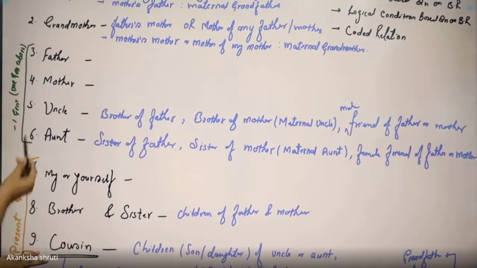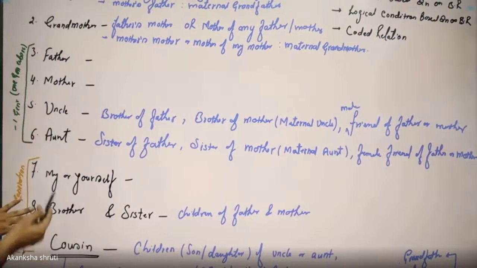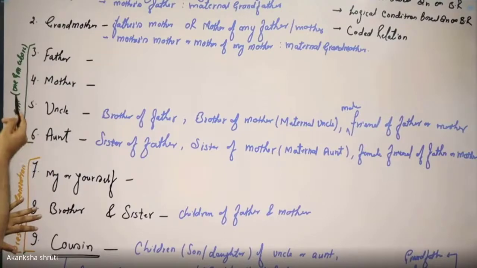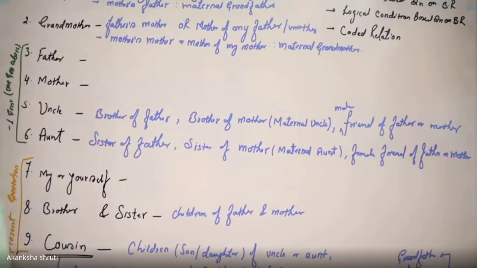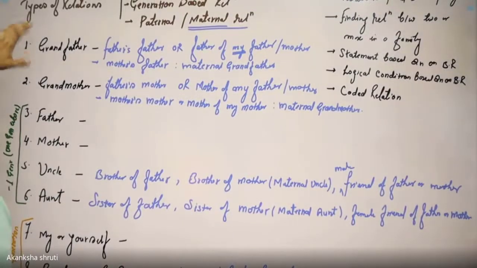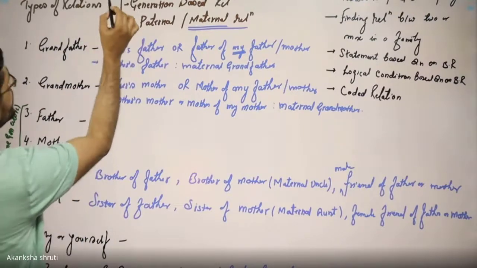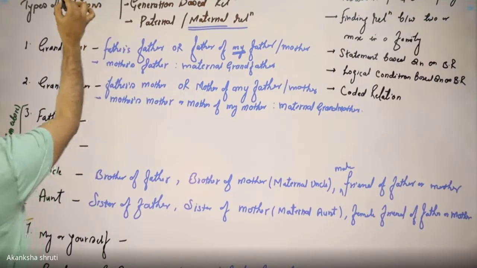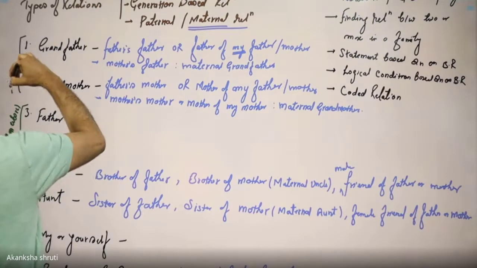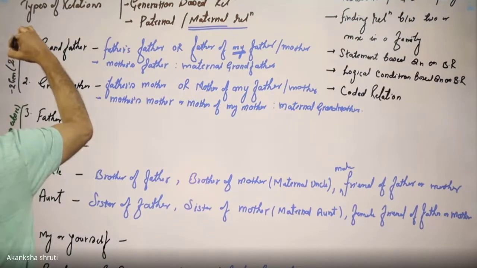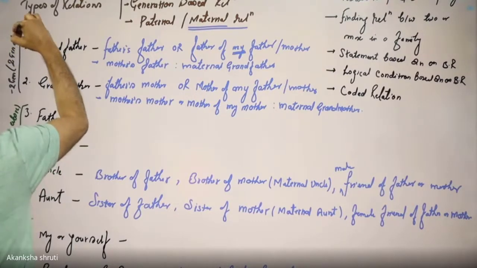Students, this father, mother, uncle, aunt, these are -1 generation or 1 generation above. Again, let us go above that. Grandfather and grandmother, these two are 2 generations above. So here we may write -2 generation or 2 generation above.